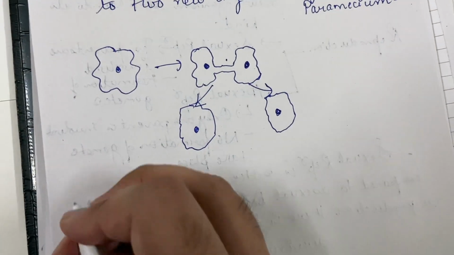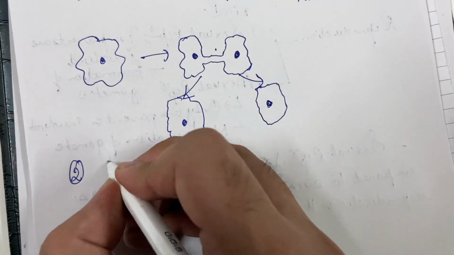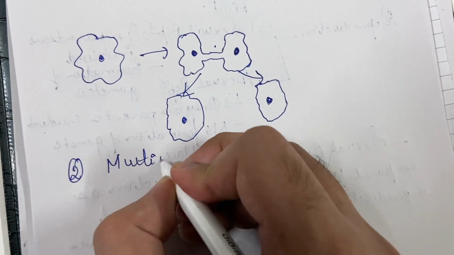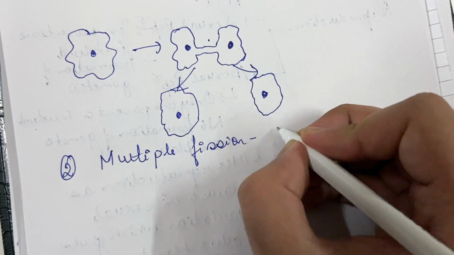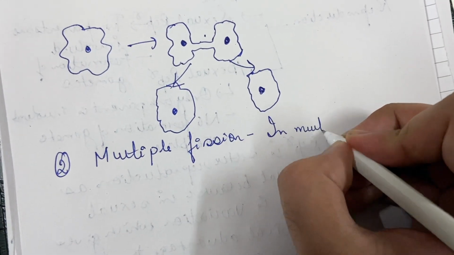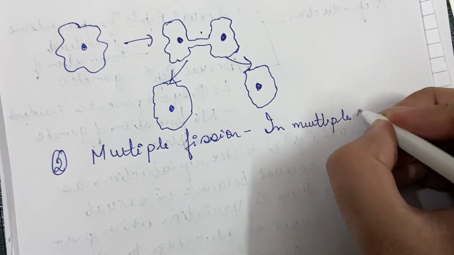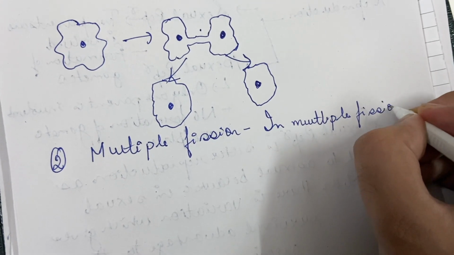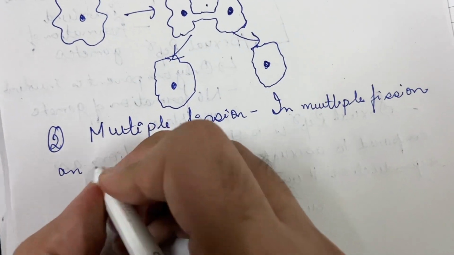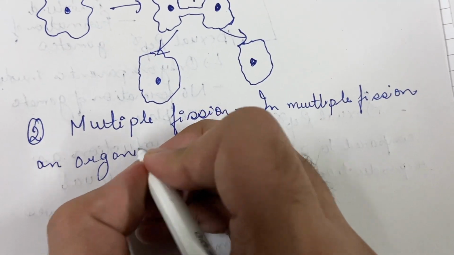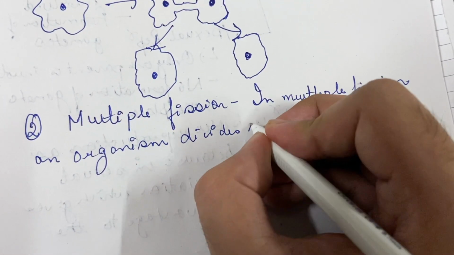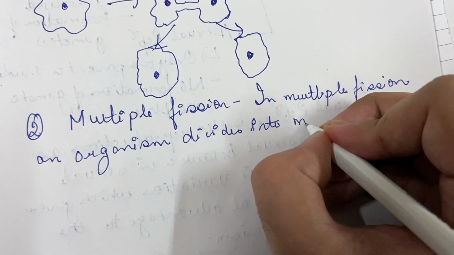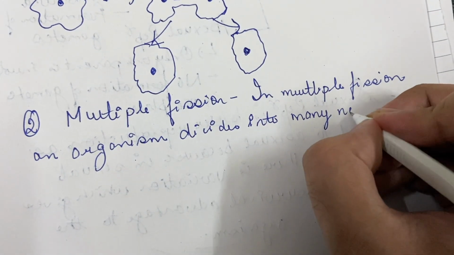Next comes the second type of asexual reproduction, that is multiple fission. In multiple fission, an organism divides into many new organisms.